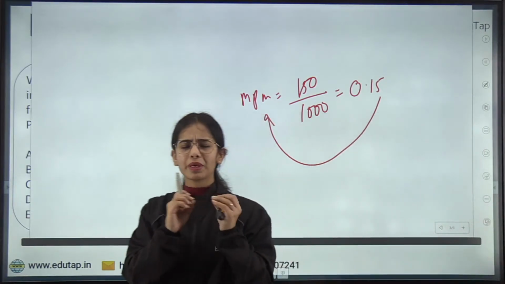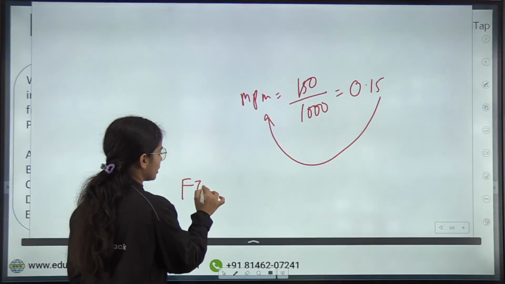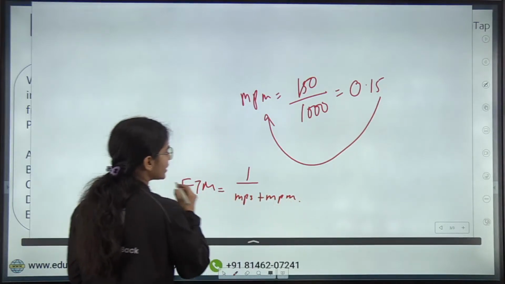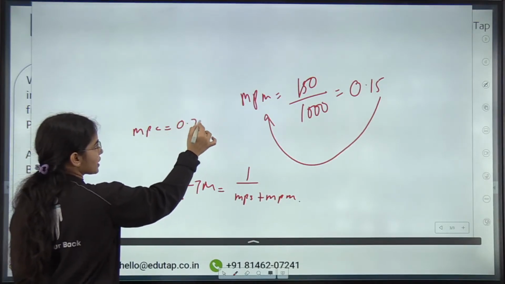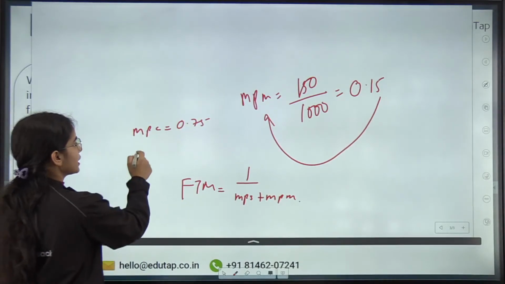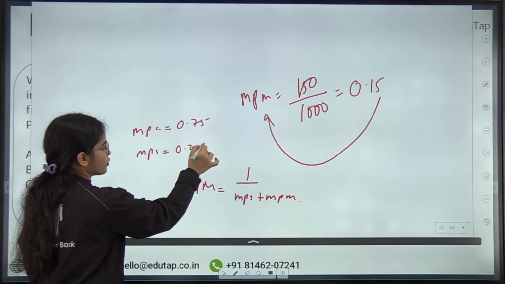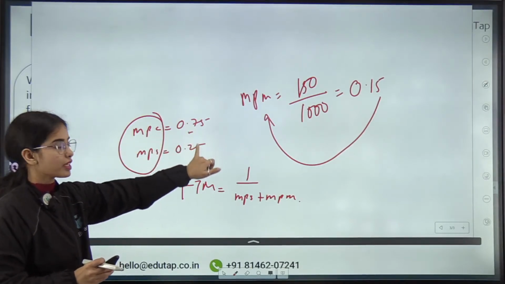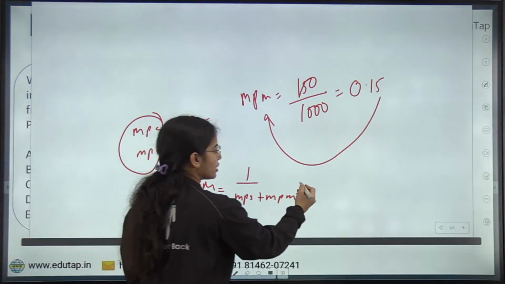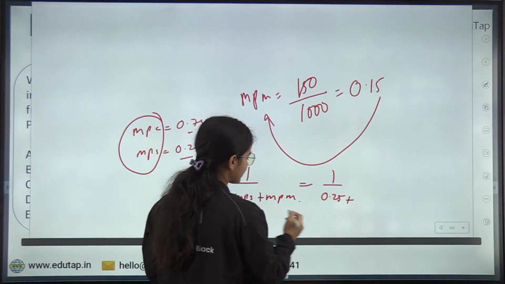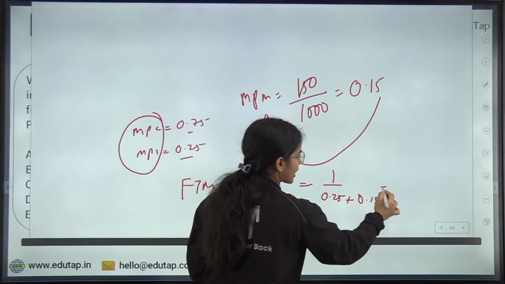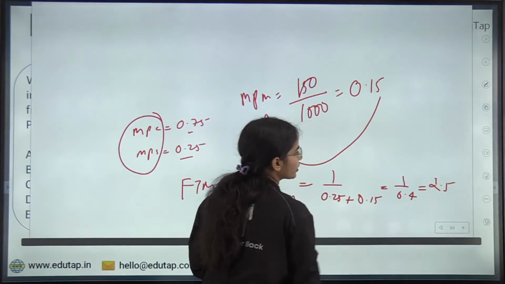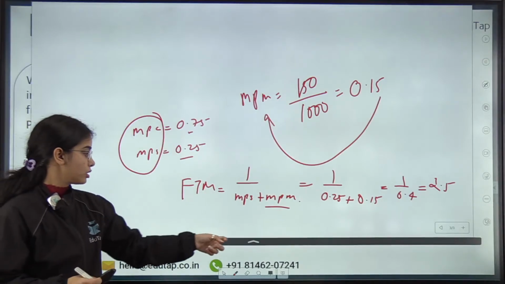Foreign trade multiplier has a very basic formula, that is 1 upon MPS plus MPM. If we have the MPC equal to 0.75, then 1 minus 0.75 is MPS, that is 0.25, because MPC plus MPS is 1. So here 1 upon 0.25 plus MPM, 0.15, is 1 upon 0.4. So that is 2.5. So foreign trade multiplier is 2.5. Very good.